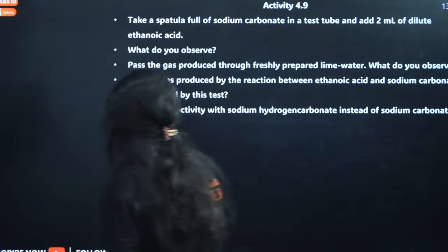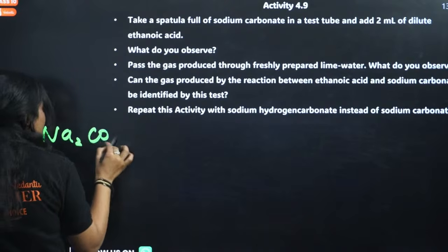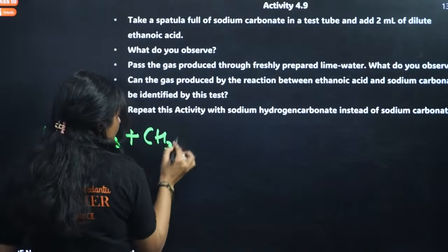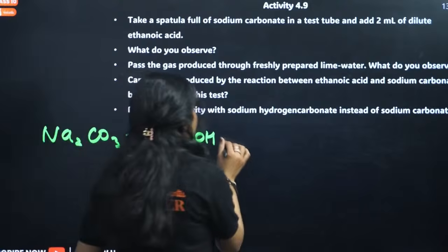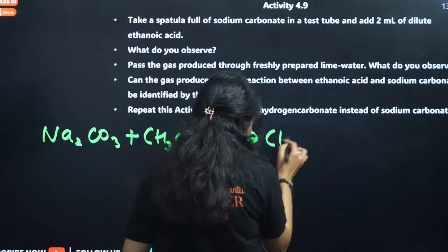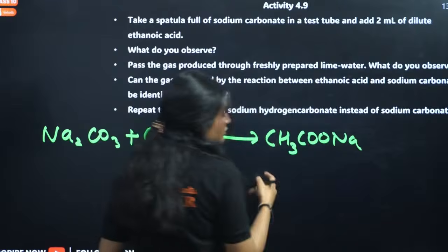When you have sodium carbonate, and you react it with ethanoic acid, what will happen? We get a salt. What is the name of this salt?